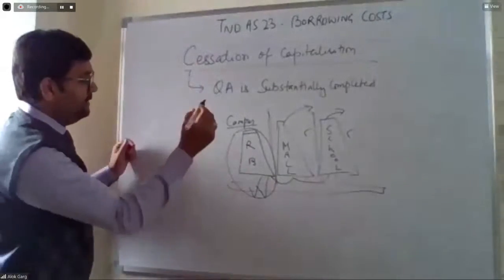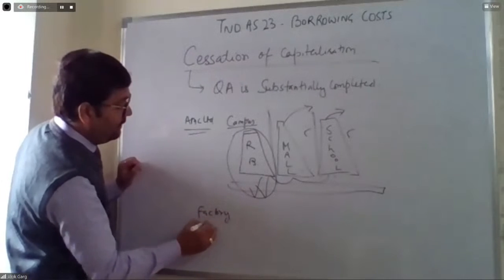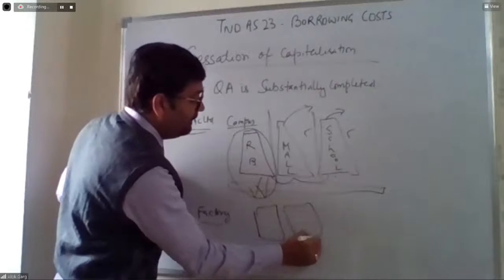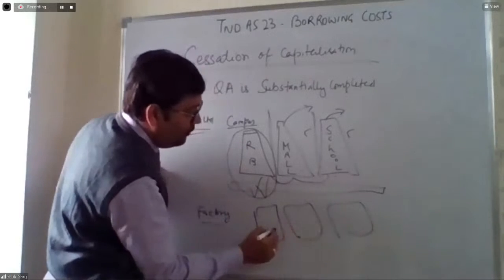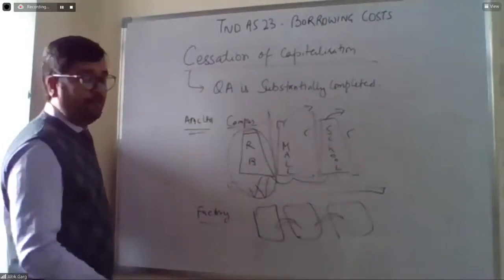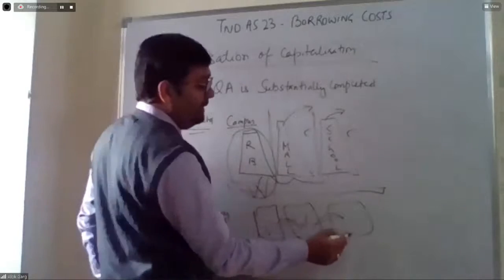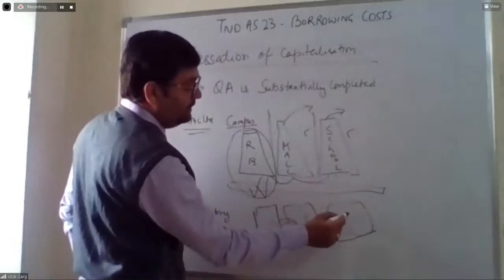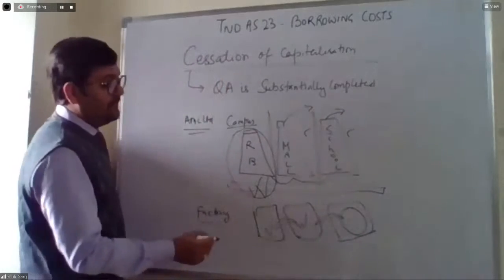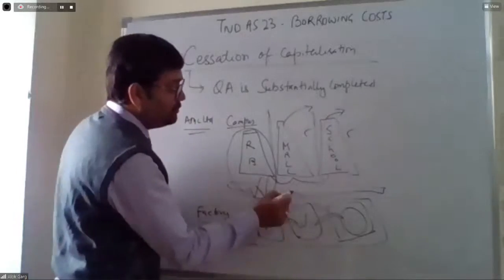For example, there is a factory where multiple assembling units are there, and all the plants are interrelated. For example, this one has been completed, this one has been completed, but this will be of no use until this is completed. Okay, so in this case, the borrowing cost will not be stopped even though the first two parts are ready.